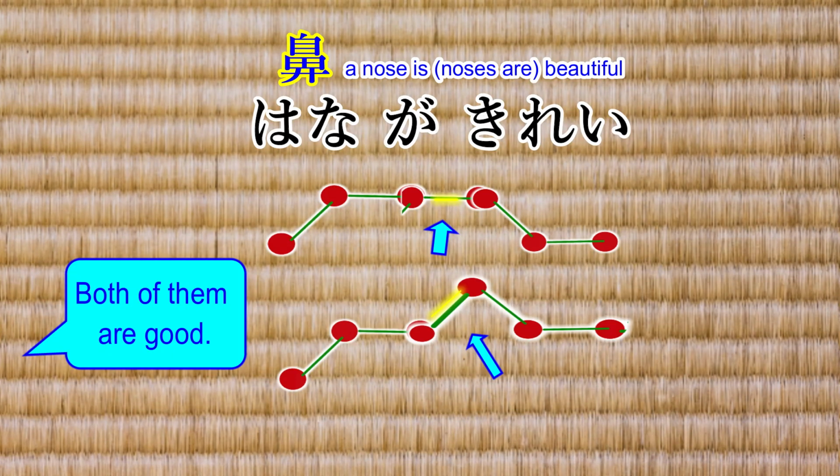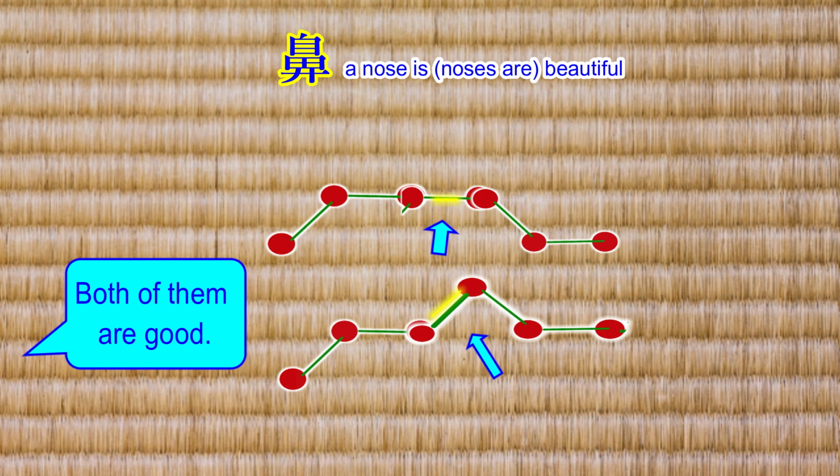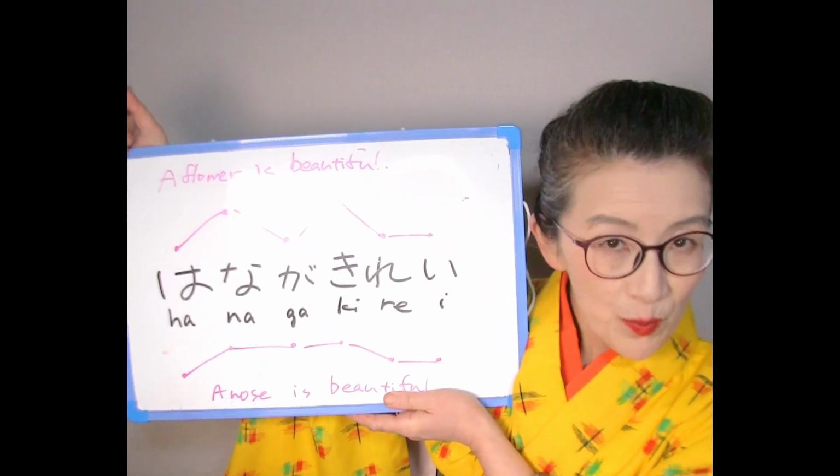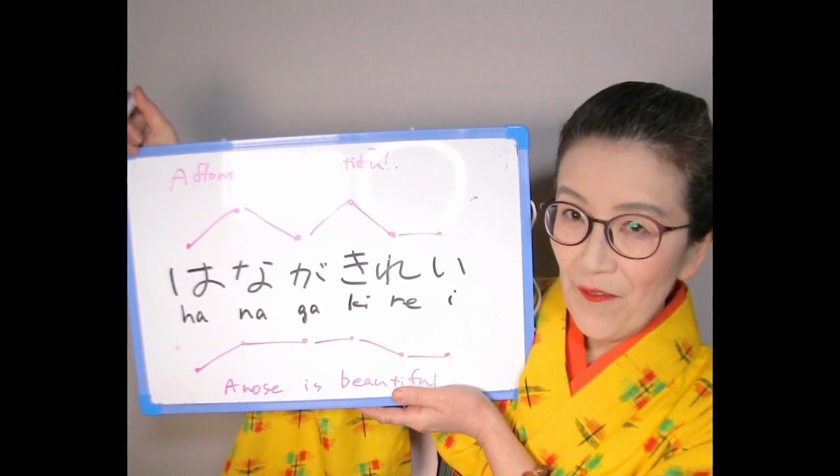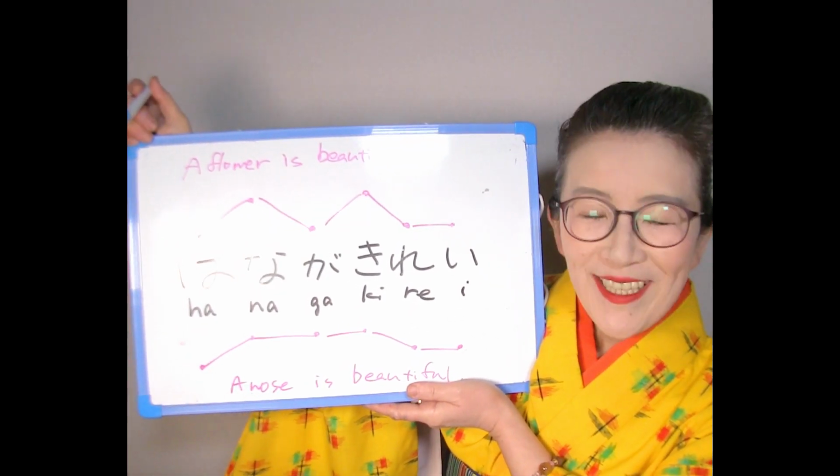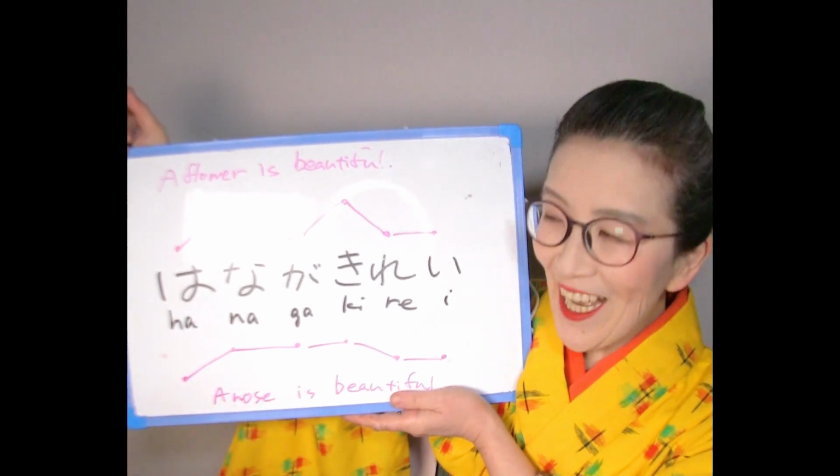And about hana ga kirei, which means noses are beautiful, we can read it as both hana ga kirei and hana ga kirei. It's not natural, but it's okay. Don't worry about them too much. This is just an exercise for the Japanese pitch accent. We can understand the meaning by the context.